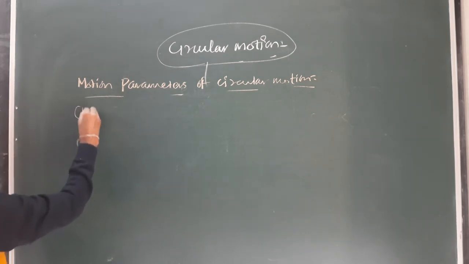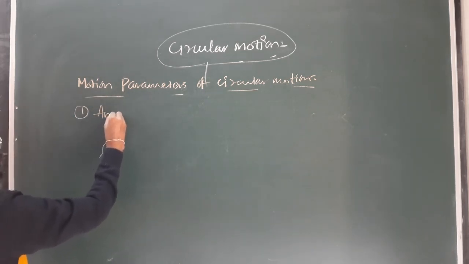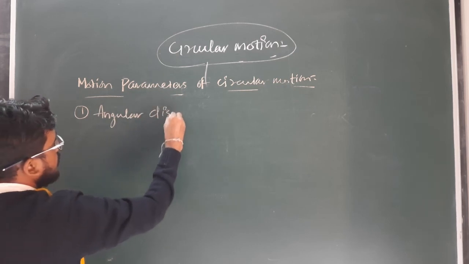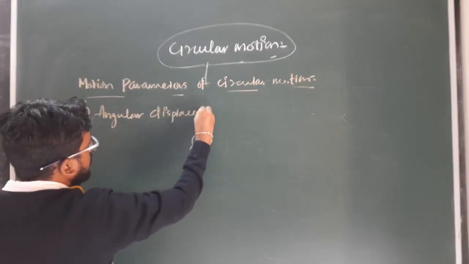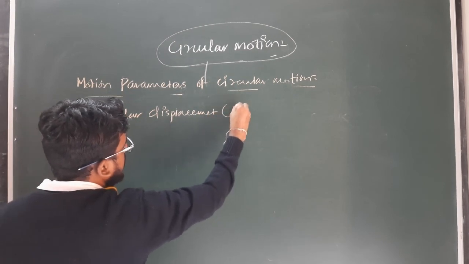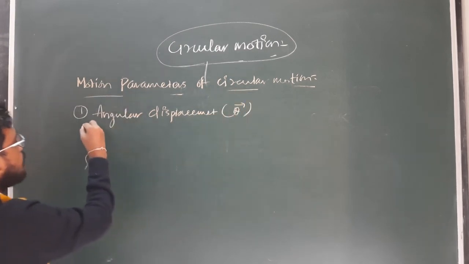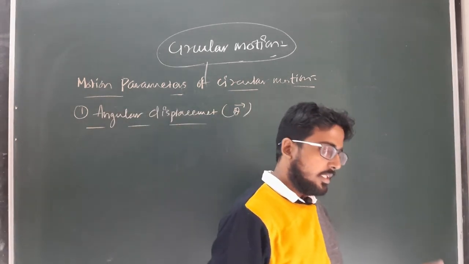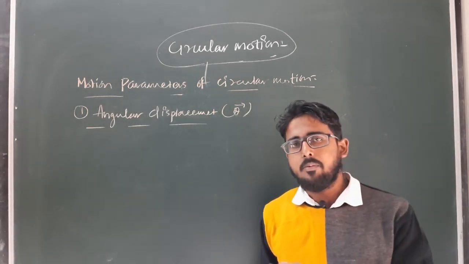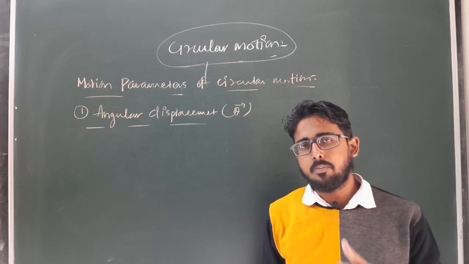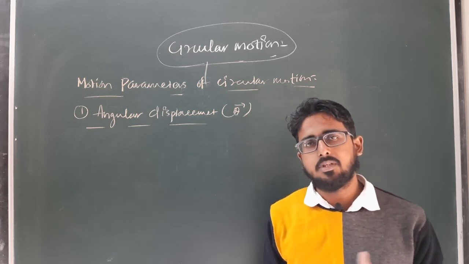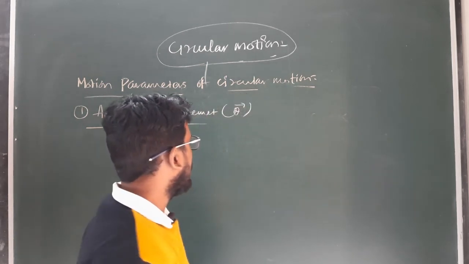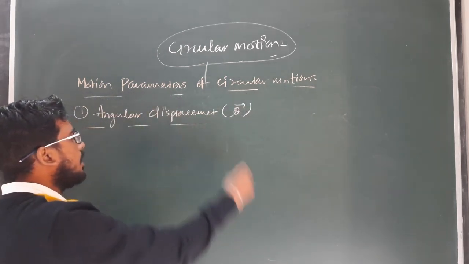First of all, angular displacement. It is denoted by theta vector. What is angular displacement? Displacement we already know: the shortest distance between the final position and the initial position, or the perpendicular distance between the final position and initial position. We already discussed it in kinematics or linear motion. So what is angular displacement?